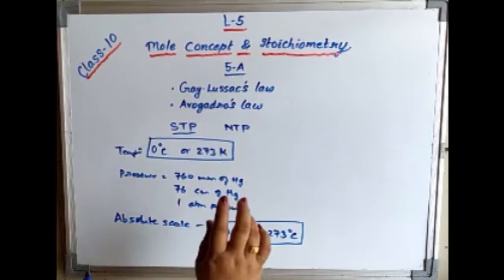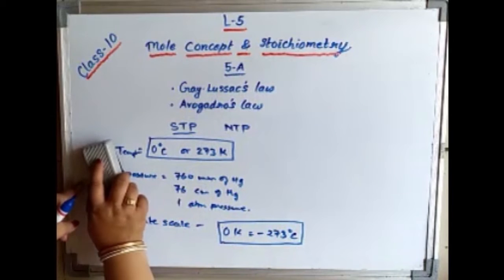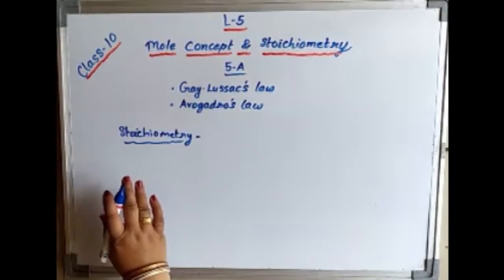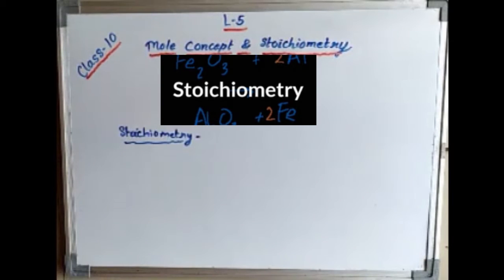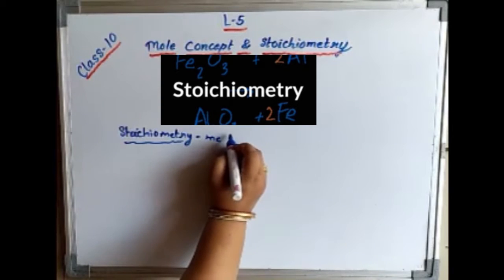Now, what is stoichiometry? What is it actually? In analytical chemistry, how can you define stoichiometry? Stoichiometry measures what? Quantitative relationship.